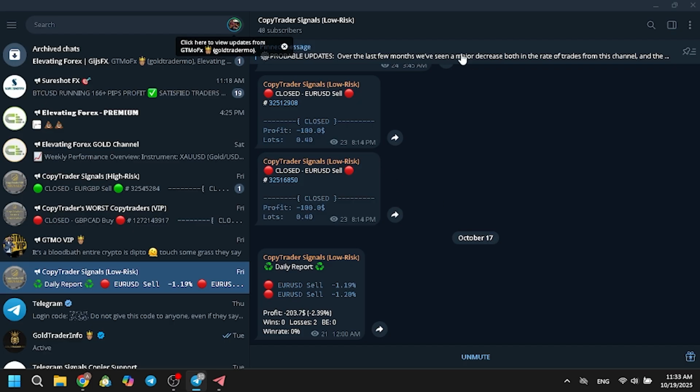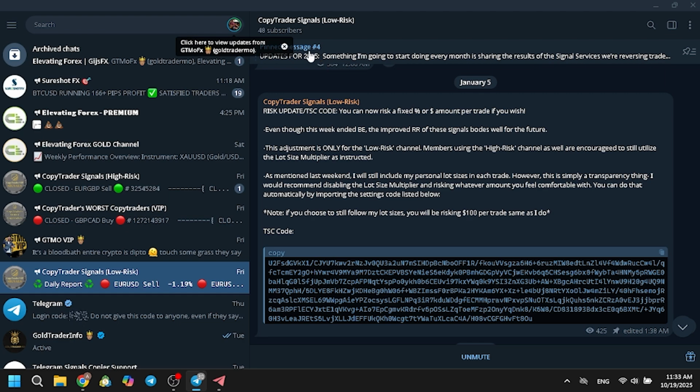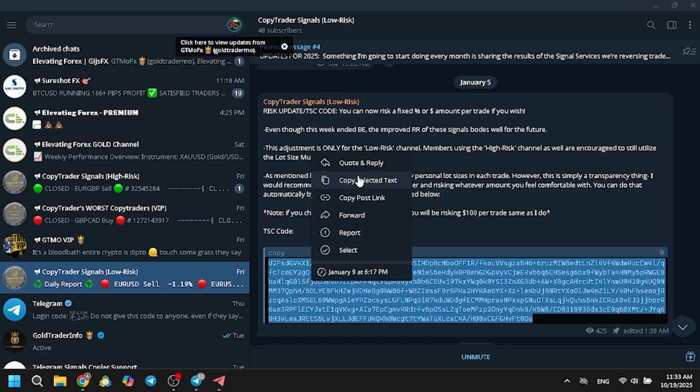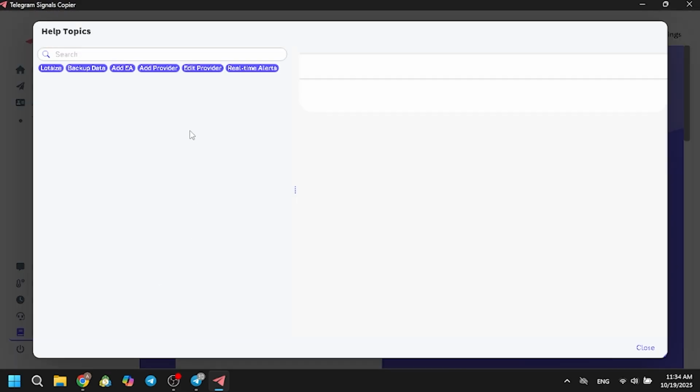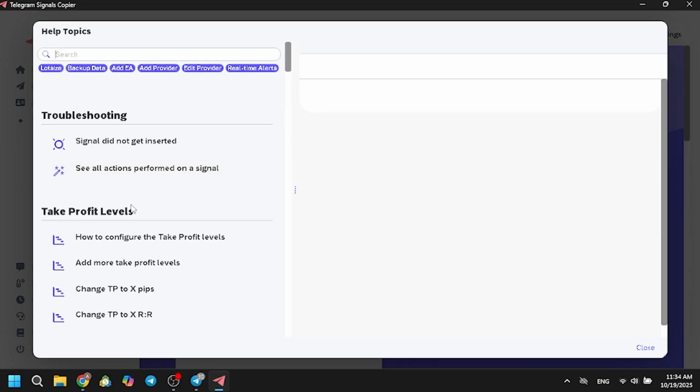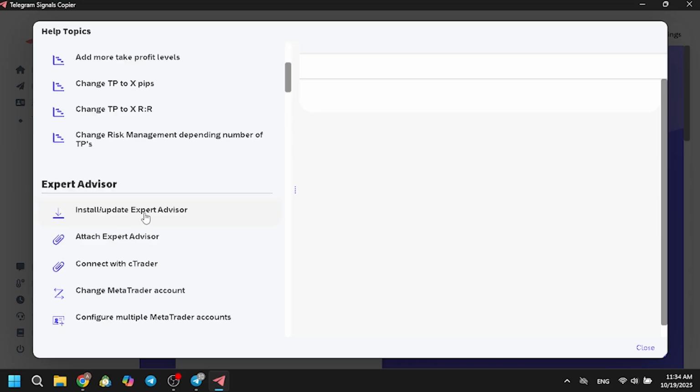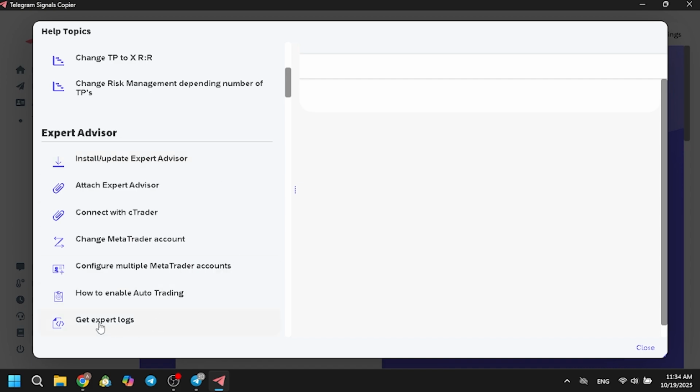So if you will notice, we have a pinned message right here. I think it's pinned message number 5 because the previous is 4. So this is basically a code for the TS Copier right here. So if we basically copy this link, this is my TS Copier software. So if you are new into this software or you just purchased it, you should definitely go to this help section and basically set it up the way it tells you to. So this is one of the tutorials. I've followed it and it's very clear and you won't have any problem doing so.